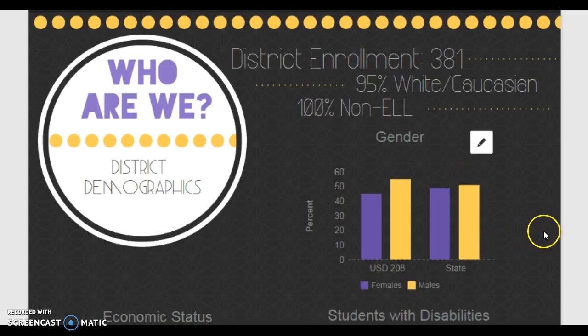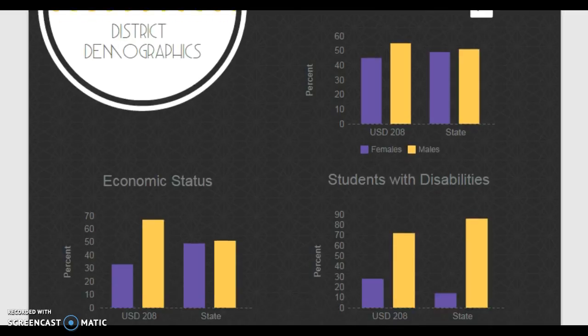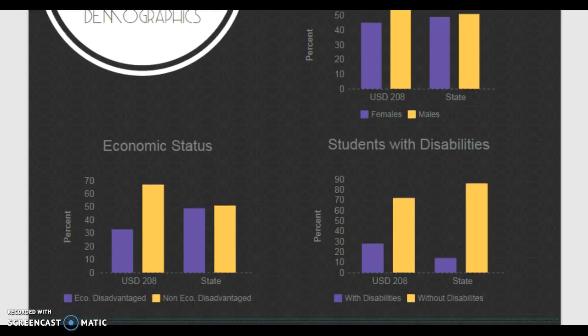Our economic status shows a little bit of discrepancy with the state averages. Our economically disadvantaged students are at 33%, while the state average is 49% economically disadvantaged students. So we have a higher population of non-economically disadvantaged students at 67%.